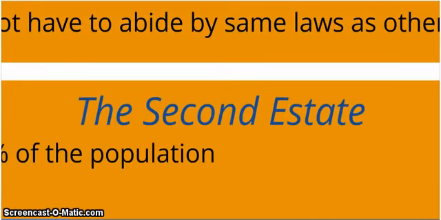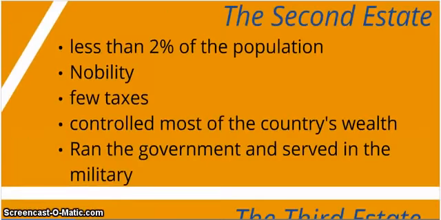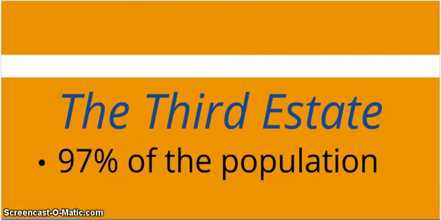Next down the social pyramid, we have the Second Estate. This is less than 2% of the population. These are the nobility. These are the rich people. They pay very little taxes. They control most of the country's wealth. And these are the people who are in charge of the government and the military. These are the people who are making the laws for the country that are only going to benefit the rich, not the poor.